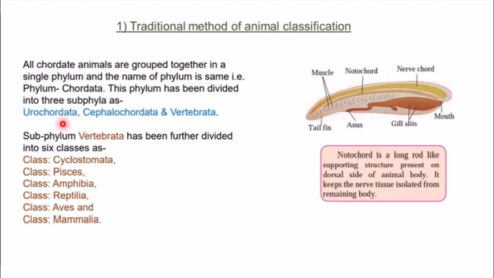Here we have three subphyla: Urochordata, Cephalochordata and Vertebrata, and then we have six classes in Vertebrata, that is Cyclostomata, Pisces, Amphibia, Reptilia, Aves and Mammals.